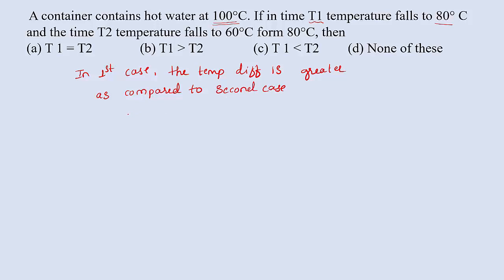So when compared to the second case, in the first case the temperature difference is greater. So the rate of loss of heat will be very fast, very quick. So here we can write T1 is less than T2. That is option C is right.